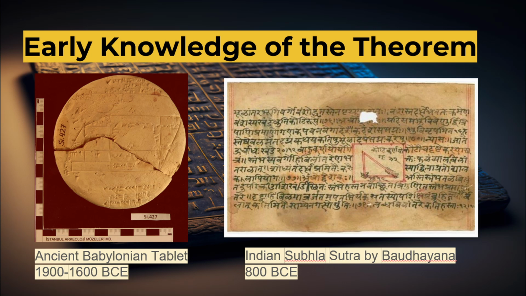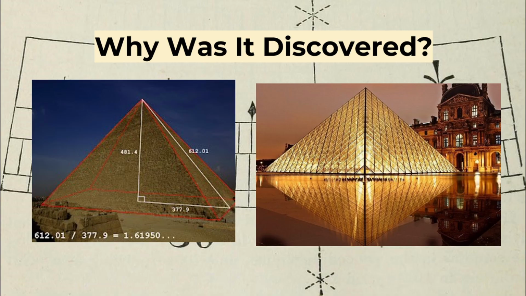Even though the theorem is named after Pythagoras, it was known to civilizations long before him, such as with the examples I've illustrated. Still, Pythagoras was the first to prove it mathematically, so the theorem got to be named after him. But why was this theorem discovered in the first place?